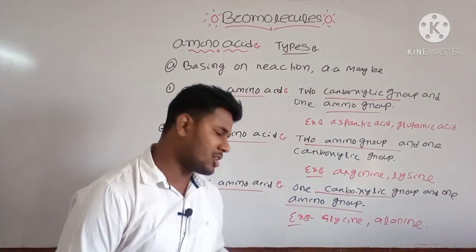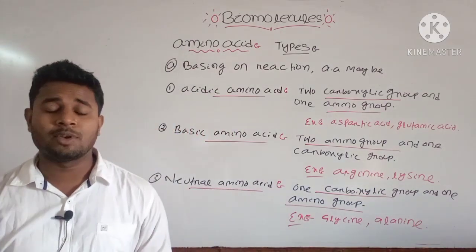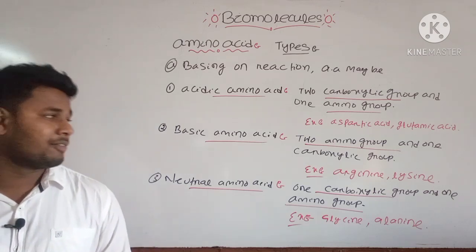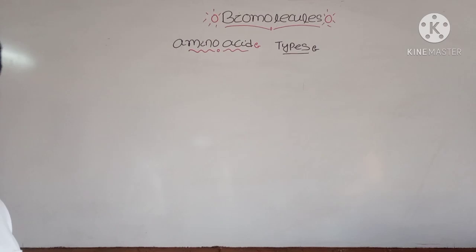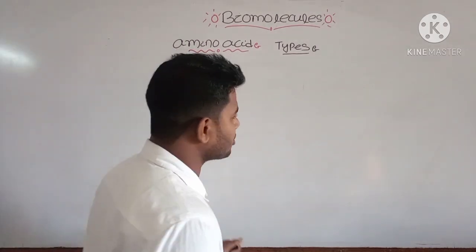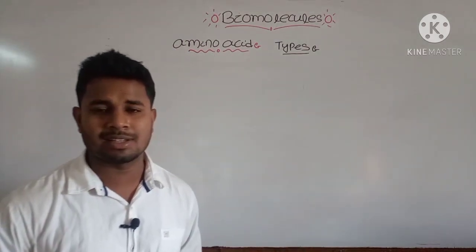These are some basic amino acids basing on their reaction. Note down these points, then we will discuss different types of amino acids basing on the presence of different groups. Basing on the reaction, we have discussed three types.